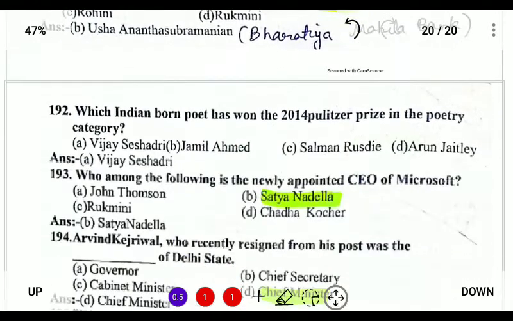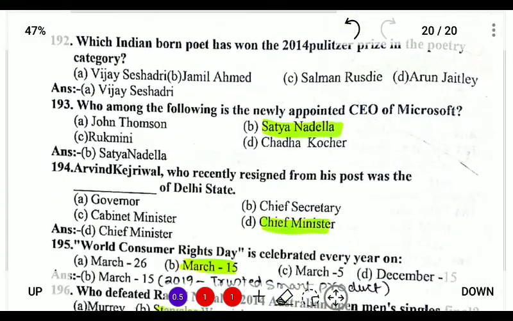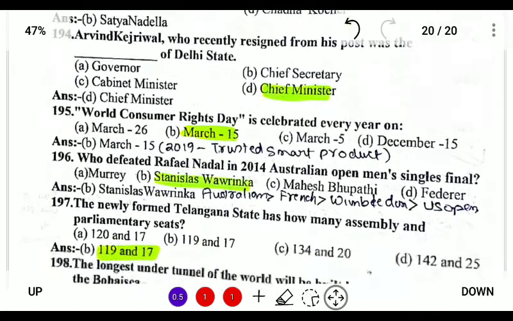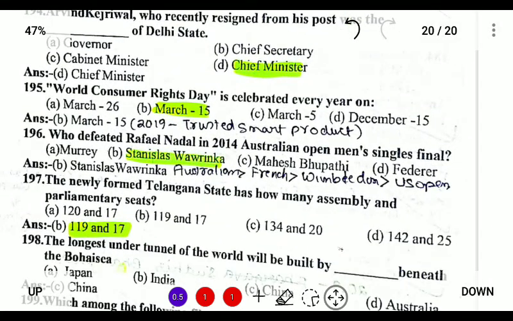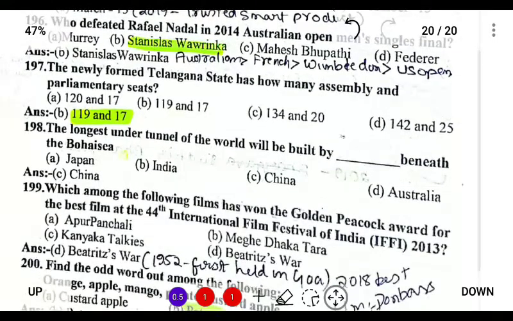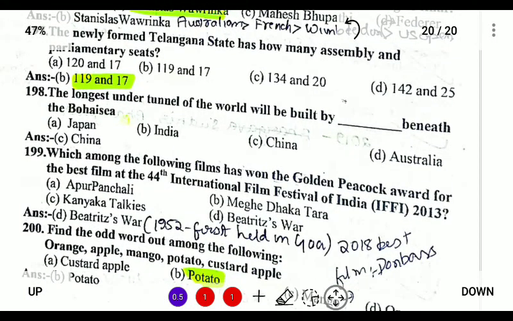So next, World Consumer Rights Day is celebrated on March 15. So these are all current affairs. So question number 200.